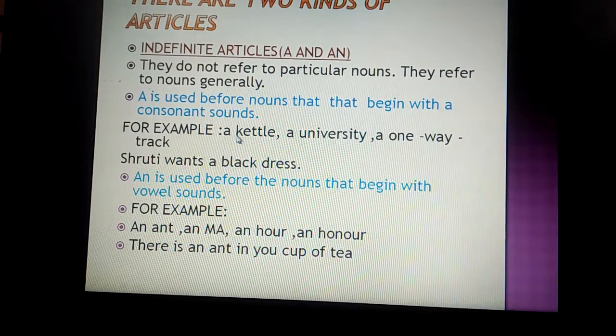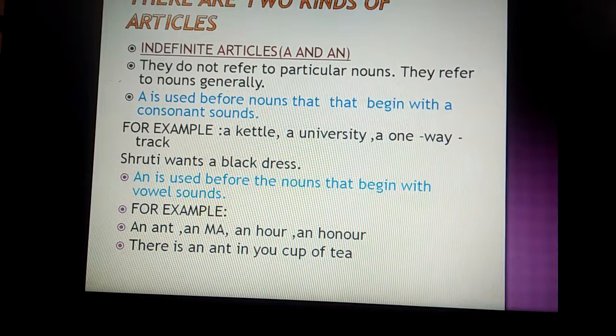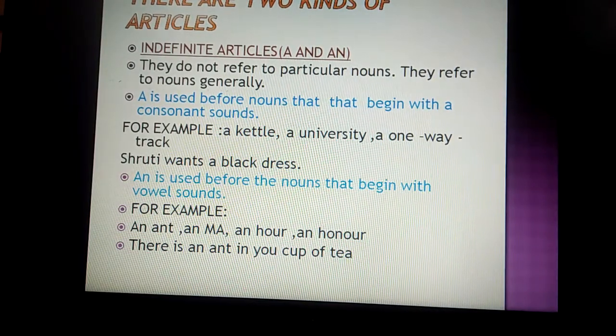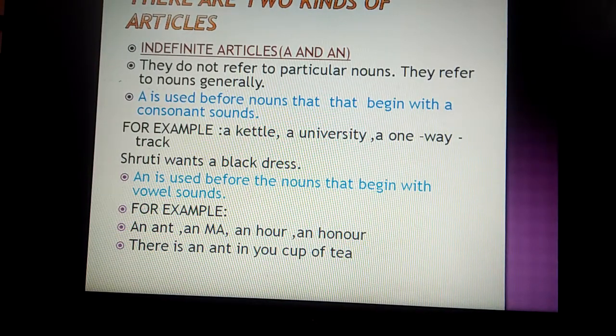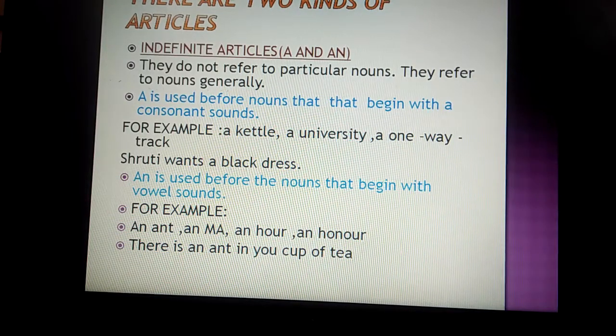Now, consonant sound, you can see cattle. Cattle, K begins with a consonant letter as well as the consonant sound. University, U is a vowel letter, but it begins with a consonant sound. So we do not have to see the letter, we have to see the sounds here. The one-way track, in the same way, one way also begins with a consonant sound.